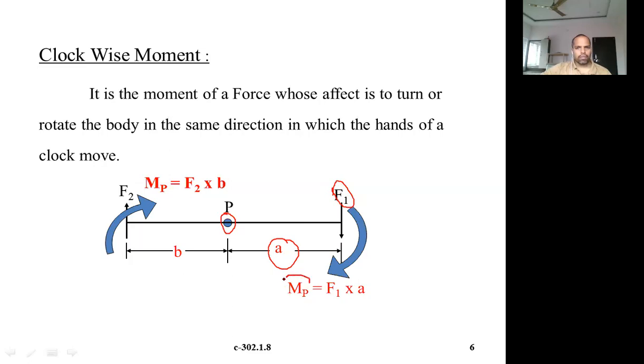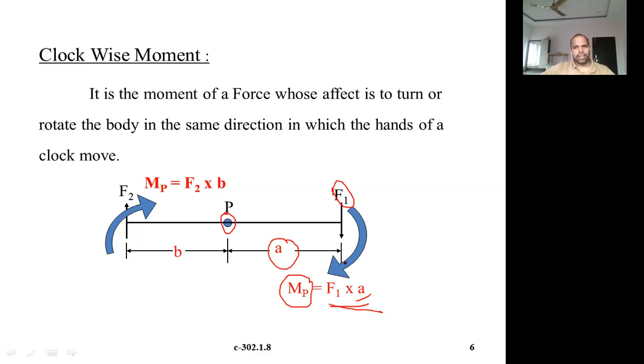Moment of force about the point P due to this force F1 is equal to force into perpendicular distance. Force is F1, perpendicular distance is A. So the moment at P due to this force is equal to F1 into A. Now, what is the direction?